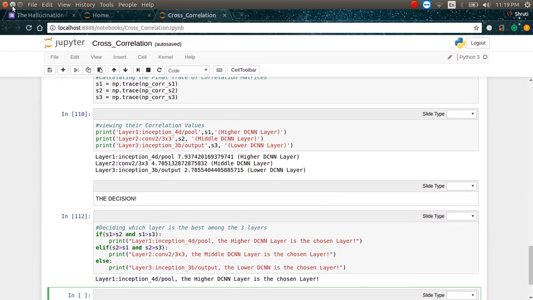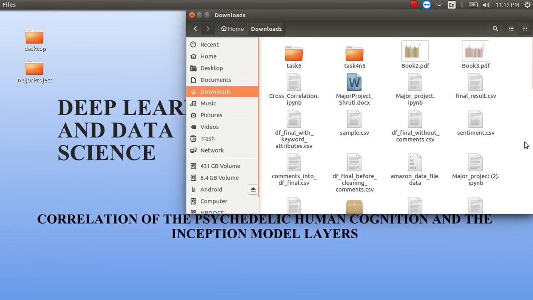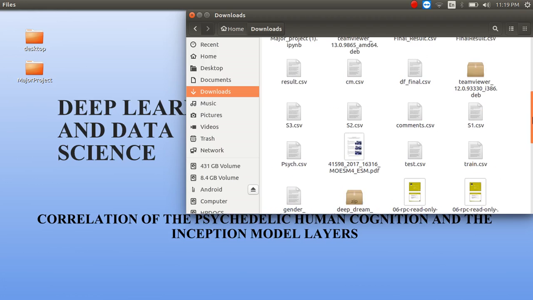To summarize, the basic idea is to understand which layer is the most correlated layer, and this will be used further in the medical field. And if we have better data sets from both the psychedelic patients as well as the appropriate audience that we can choose, the answer that we get would be more accurate, and this research can be extended similarly.